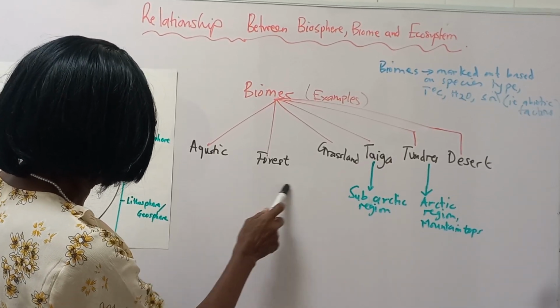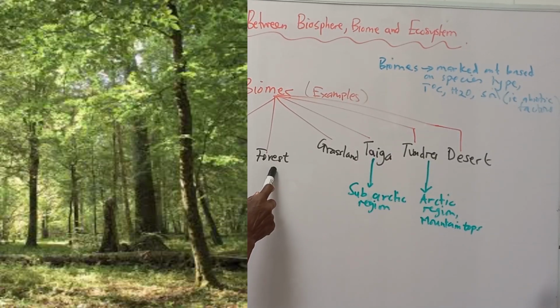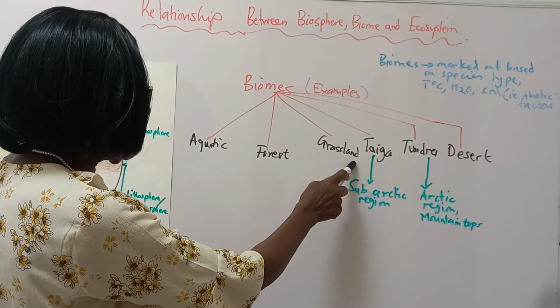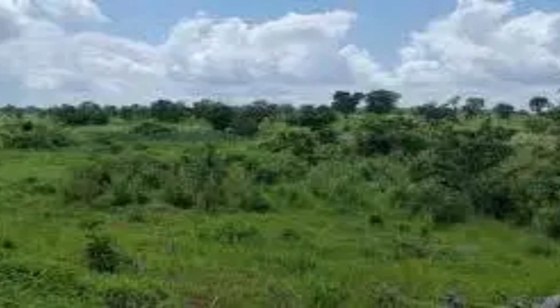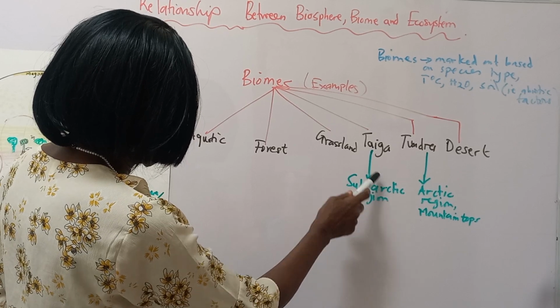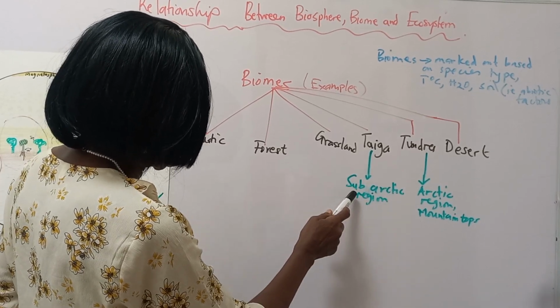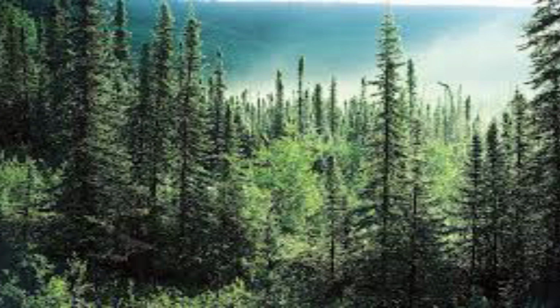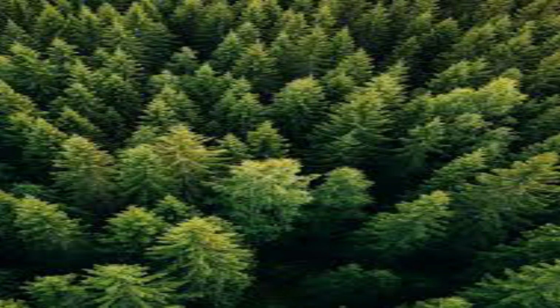Well, you have forests. Forest is typically plenty of trees, big trees. Grassland is typified by grass, with sometimes very short trees. Then you have taiga. This is vegetation found in subarctic regions. And you have snow in the forest, very cold areas. You have conifers, trees, pines, spruce.